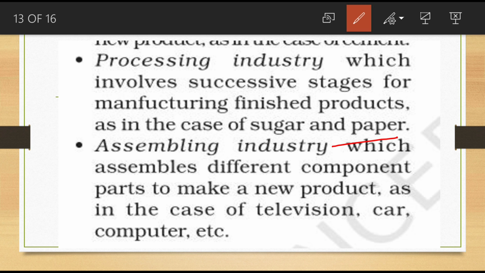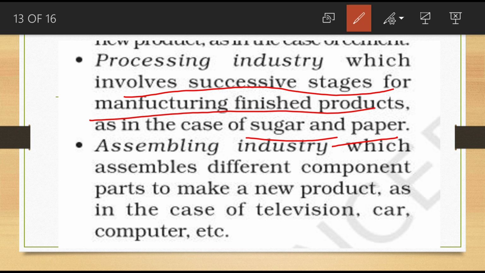That type of category of industries we can call a processing industry. A processing industry involves successive stages, one by one, for manufacturing finished products. That type of industries are processing industries. Example, sugar and paper.